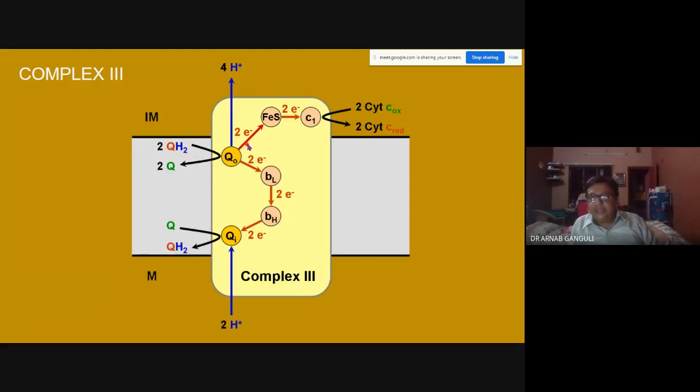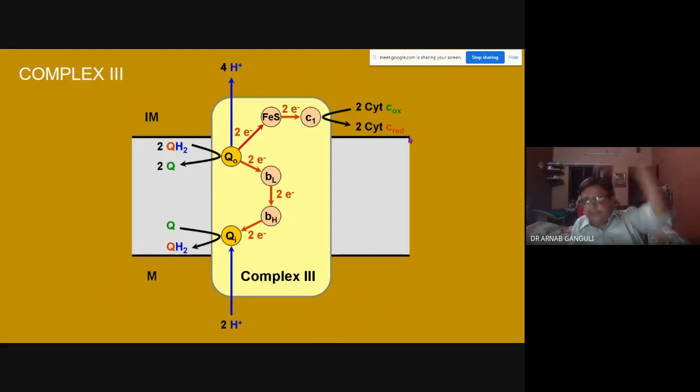And this is actually the other step. What this does is that the electron goes from step to step and it reduces cytochrome C. From the oxidized form, it forms the reduced cytochrome C. The reduced form has got electrons, it can donate electrons.